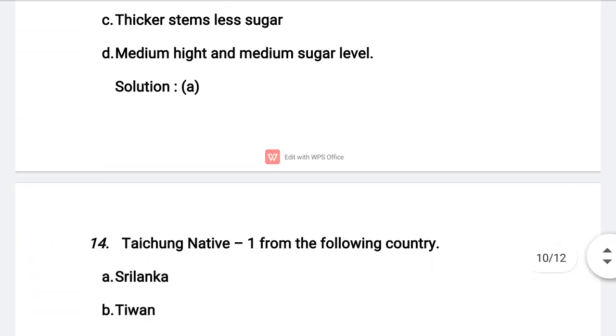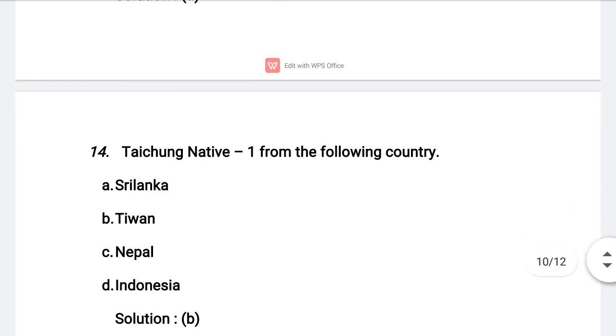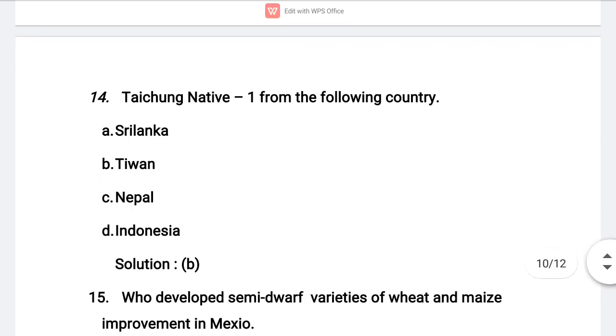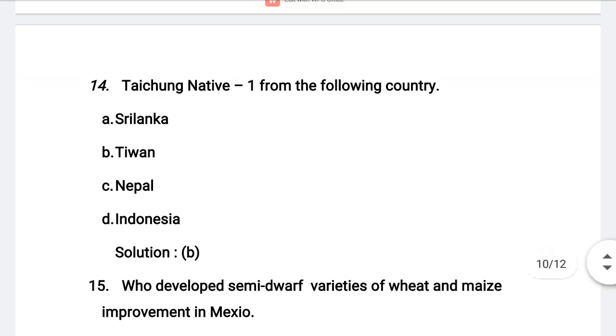Next, 14th question. Taichung Native 1 is from which country? Option A, Sri Lanka. Option B, Taiwan. Option C, Nepal. Option D, Indonesia. It is from Taiwan, which is meant for growing the semi-dwarf varieties, located at Taiwan.